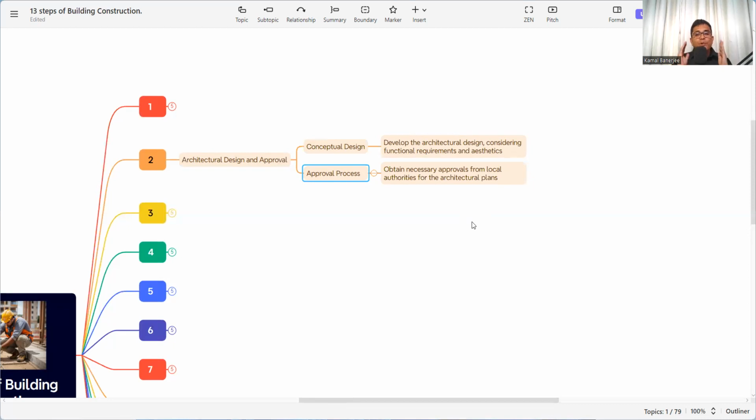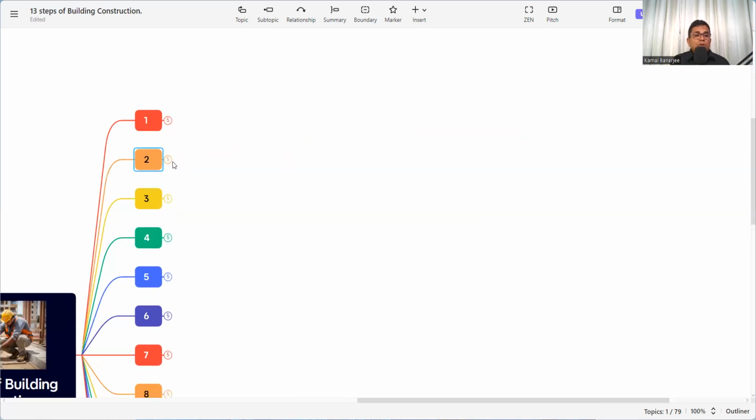So the necessary approval is to be taken from the concerned authorities that this building is suitable for this area, and they give the approval for the works to start. So that is the second step, the architectural design and approval, that we need to understand.